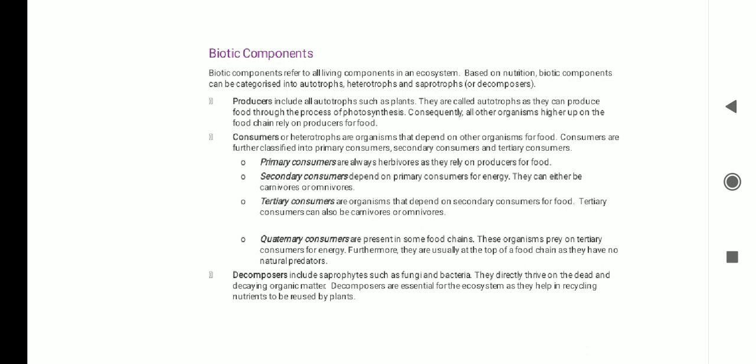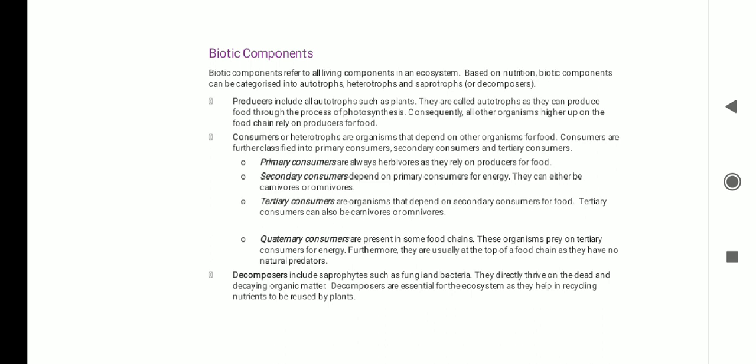Producers include all autotrophs such as plants. They are called autotrophs as they can produce their food by the process of photosynthesis. Consequently, all other organisms higher up on the food chain rely on producers for their food. Consumers or heterotrophs are the organisms that depend on other organisms for their food. Consumers can again be divided into three components: primary consumer, secondary consumer and tertiary consumers.